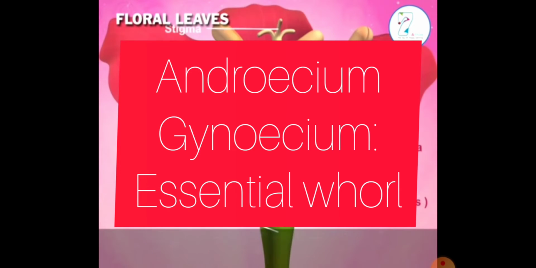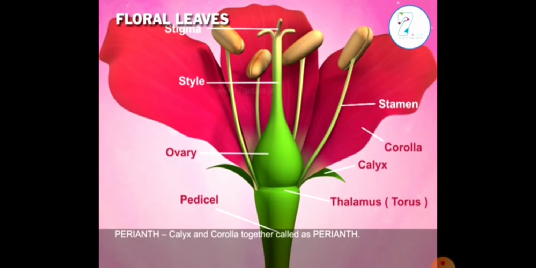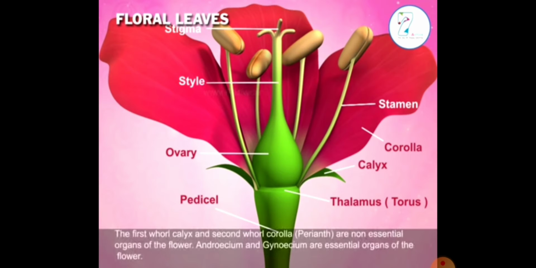Among these 4 whorls, calyx and corolla are known as the non-essential whorls, as they do not take part in sexual reproduction. Androecium and gynoecium are known as the essential whorls. They take part in sexual reproduction.